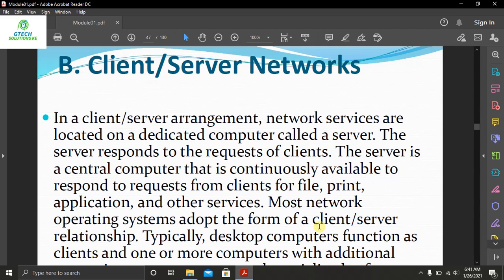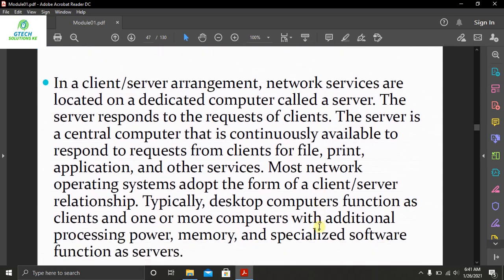Most network operating systems adopt the form of a client-server relationship. Typically, desktop computers function as clients, while one or more computers with additional processing power or memory, and specialized software, serve as servers.